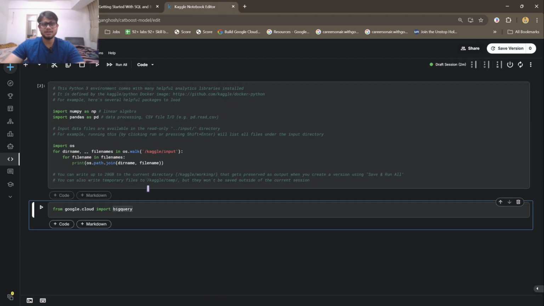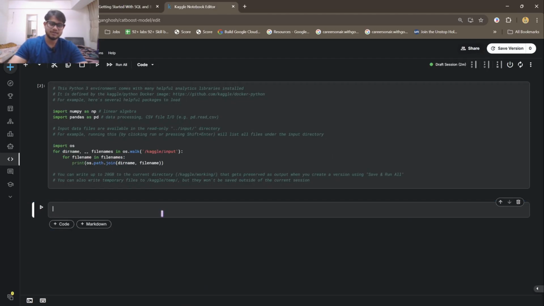Now coming to the notebooks, which are the most important thing in Kaggle apart from datasets. You can directly practice your Python code in this notebook, which is, in my opinion, very helpful, even more helpful than Google Colab. I see a lot of people using Google Colab, I don't know why, but Kaggle is one of the best places where you can directly practice. Why? I will show it to you right now.